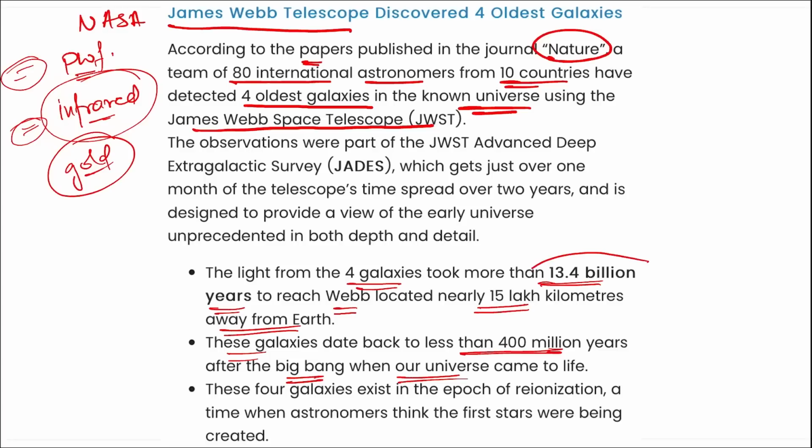And we know why our universe is considered to be 13.4 billion years old, because it is considered that at this time around the Big Bang happened, and due to which all the data that we have is related to this timeline only. And now we have discussed something that is older than our galaxies, and it is considered that it was just formed 400 million years after the Big Bang.